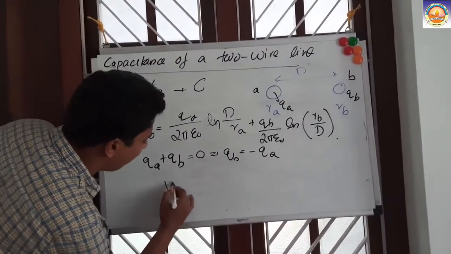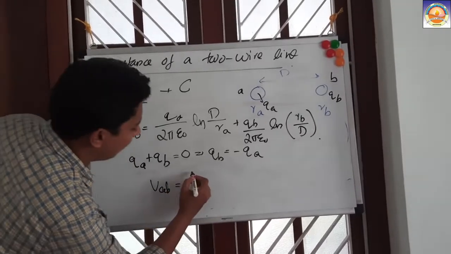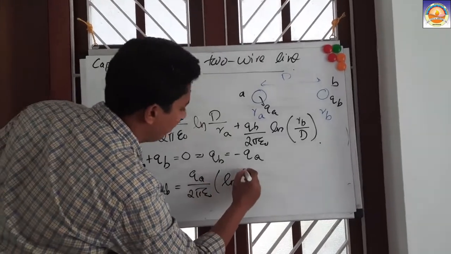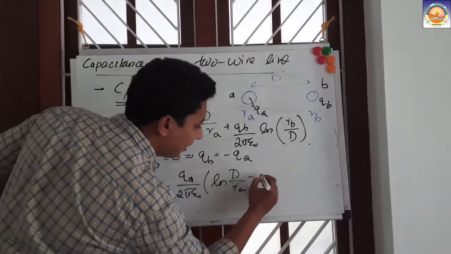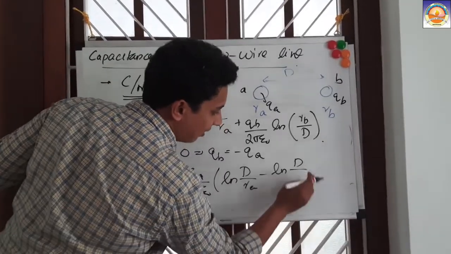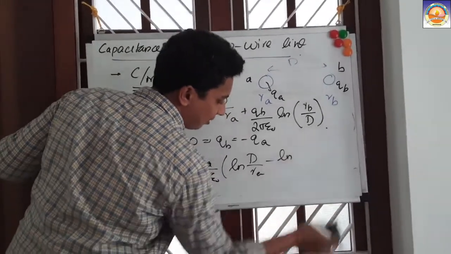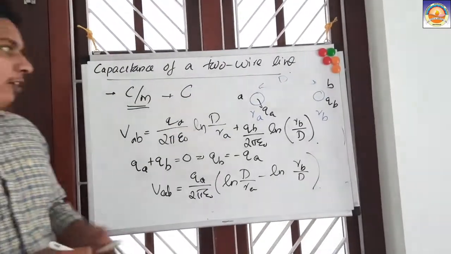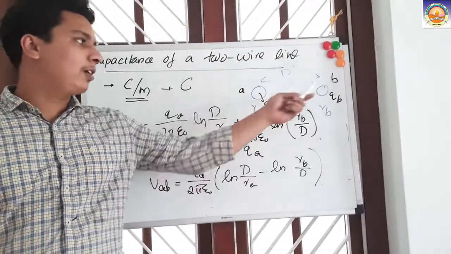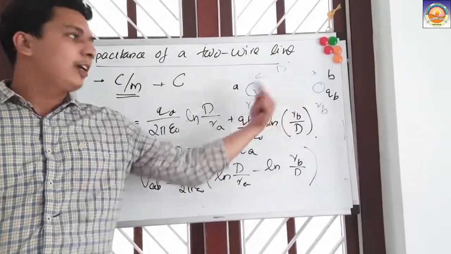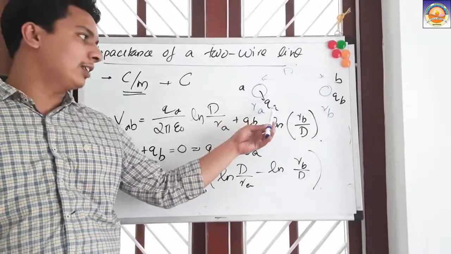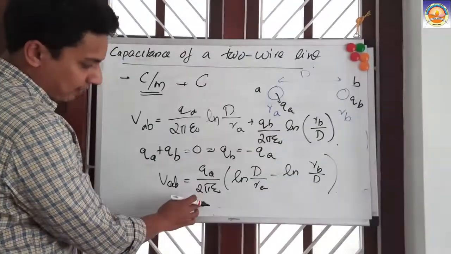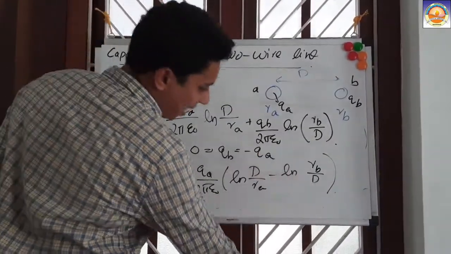Under that condition, VAB will be QA divided by 2 pi epsilon 0 into ln D divided by RA minus ln of RB divided by D. Clear? This will change if our charges are defined differently, whether positive or negative. So this is the equation: VAB equals QA by 2 pi epsilon 0 into ln D by RA minus ln RB by D.